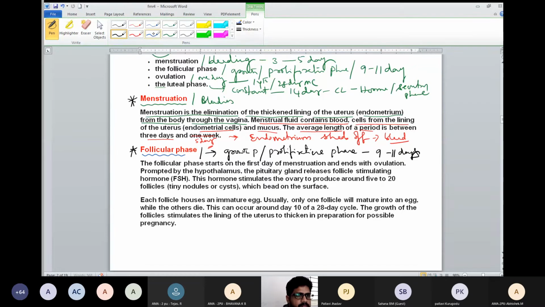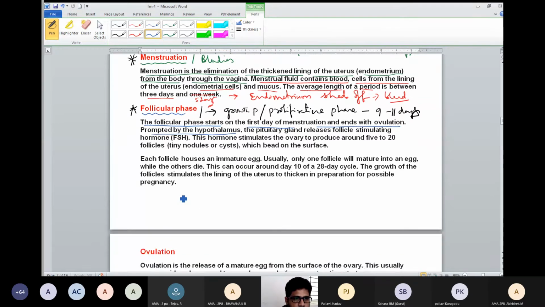The follicles. The follicular phase starts on the first day of menstruation and ends with ovulation, prompted by the hypothalamus. Why? Because here the primary follicle has to develop into a secondary follicle, the secondary follicle into a tertiary follicle, and the tertiary follicle into a Graafian follicle. The Graafian follicle is called the matured follicle.